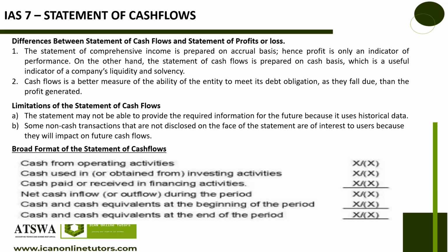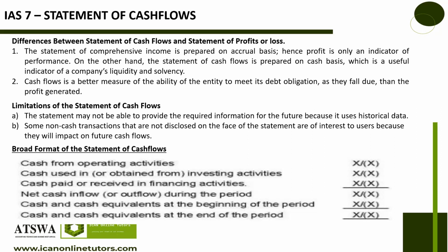When you say non-cash, there is no cash transaction, cash is not involved. For example, when you are doing depreciation, you remove the money from your income, right? You remove the depreciation expense from your income.